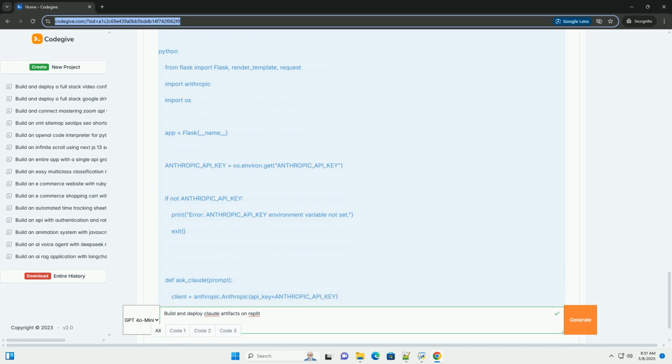Explanation. Flask imports: from flask import Flask, render_template, request imports the necessary Flask modules. App initialization: app = Flask(__name__) creates a Flask application instance.